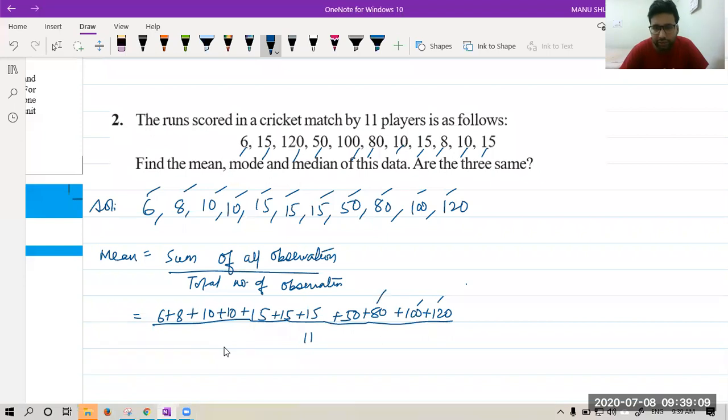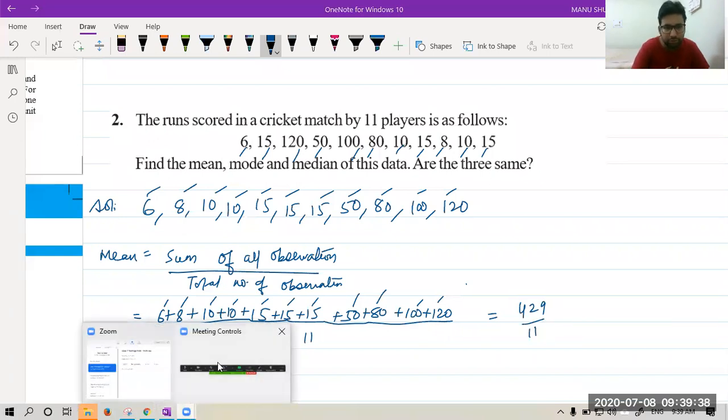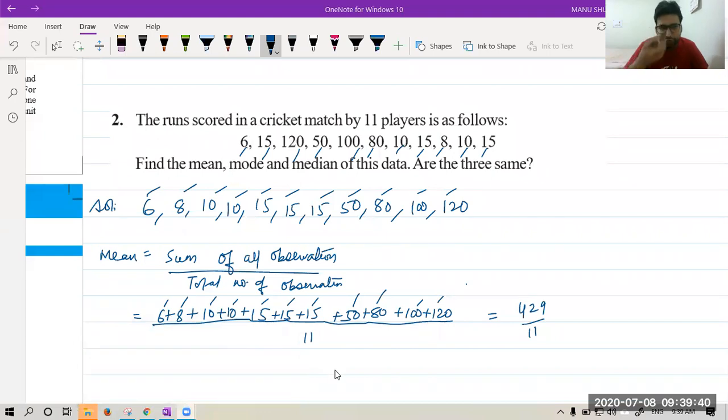It is 220, 300, 350, 365, 380, 395, 405, 415, 421, 429. So it is 429 upon 11. I guess it is correct. Please confirm. Okay, it is 429 only.